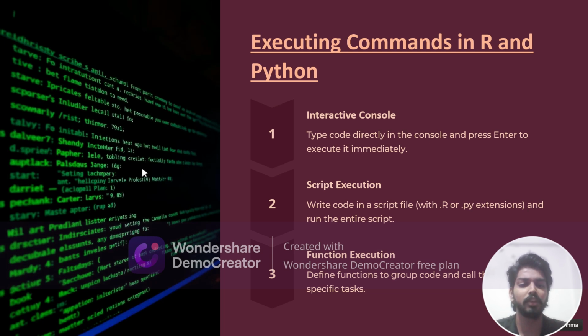For script execution, write the code in a script with the extensions .R and .py respectively, and then run the entire script at once. For function execution, you can also define functions in R and Python, and you need to call the functions by their specific names to give the programming language a specific task.